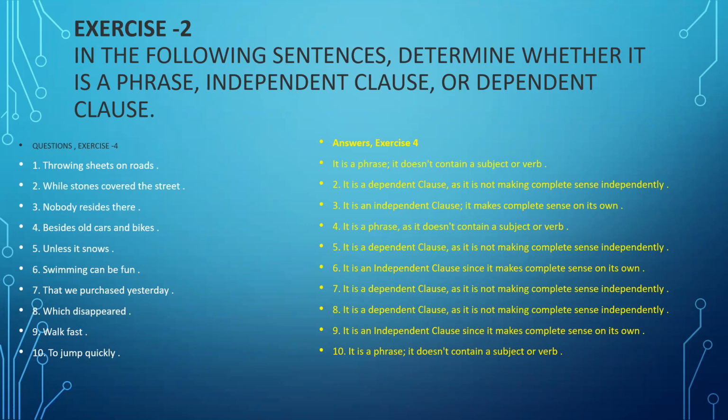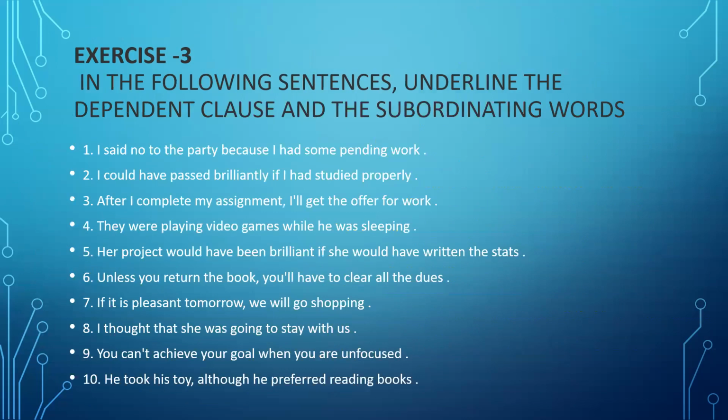"Which disappeared" is a dependent clause. It is not making complete sense and it has to depend on something; it cannot stand independently. "Walk fast" is an independent clause or a main clause because it makes complete sense and it can stand on its own. "To jump quickly" is a phrase. It does not contain a subject or a verb.